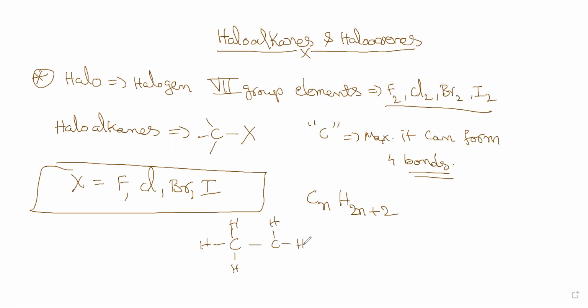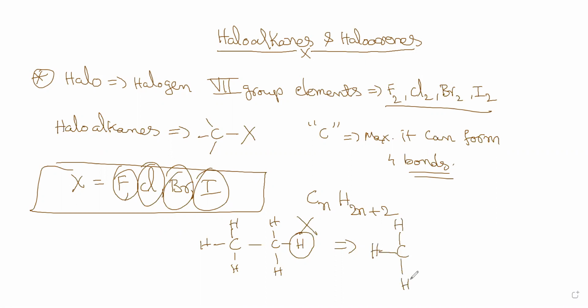When you take ethane, remove one hydrogen and put something here, that something is represented by X. So you substitute the hydrogen with X, then we call it a haloalkane. I hope I'm clear with this. Is this okay? This is the starting part of haloalkanes.